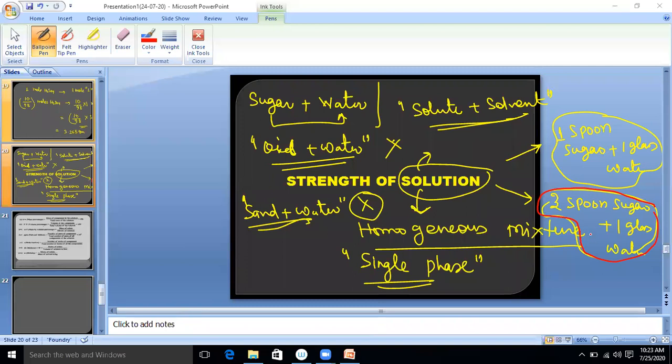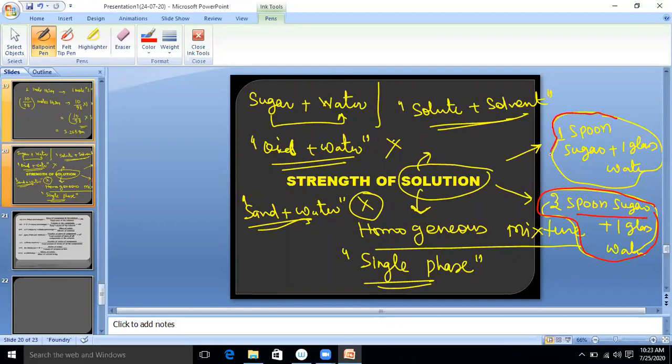But in this second case, when your close friend comes, the quantity of sugar is more. That means in this situation, the solution has more strength, means concentration is more. Got it? Why do we need to find the concentration? We just need to check how much quantity of solute is present in a particular amount of solvent. If anyone asks you whether there is a need to find the strength or concentration of the solution, this is the reason behind it.